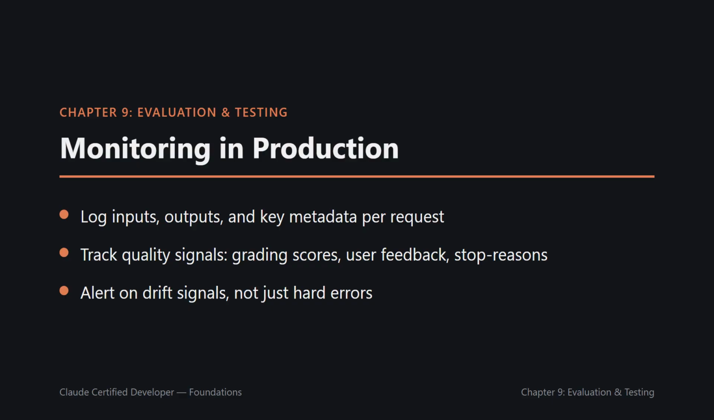And set up alerting on the signals that matter, not just hard errors, since a quietly rising hallucination rate or drifting classification distribution won't throw an exception.